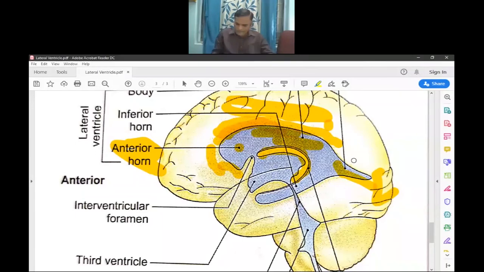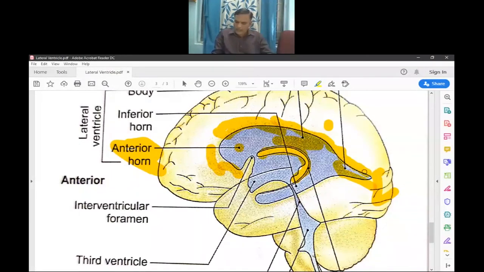So posterior horn. This is the part of the lateral ventricle which lies behind the splenium of the corpus callosum. So this is the corpus callosum, and behind the central part of the corpus callosum, it presents a thick part, and that is the splenium of the corpus callosum.